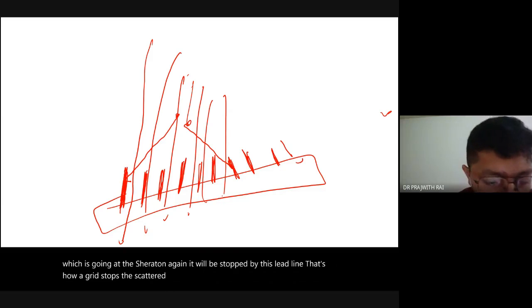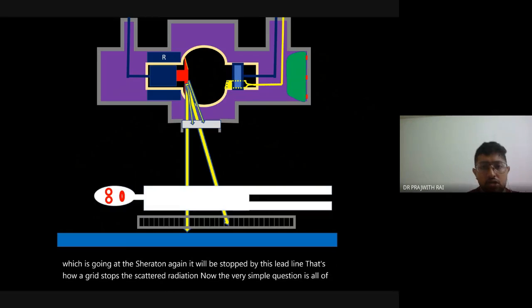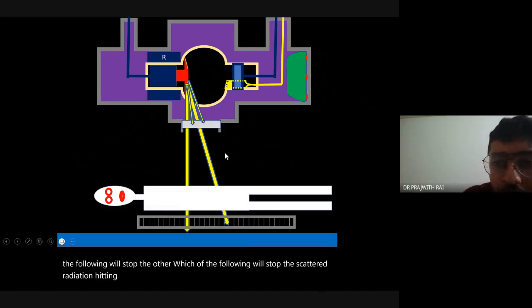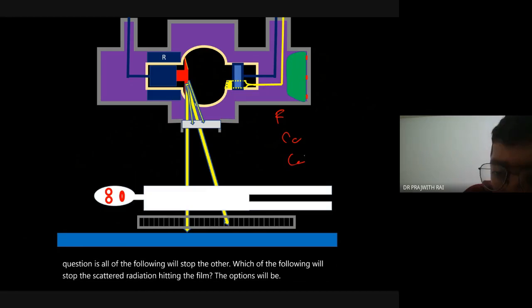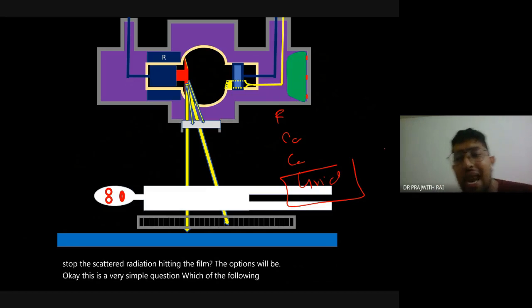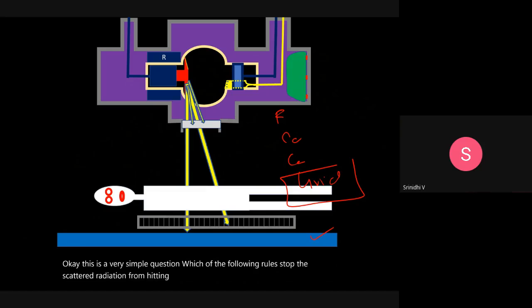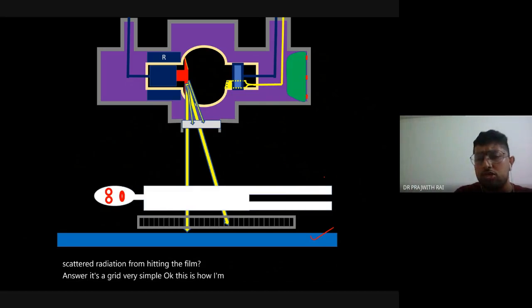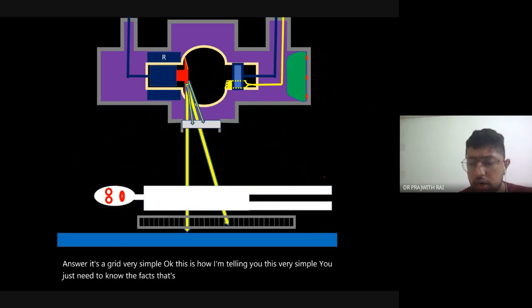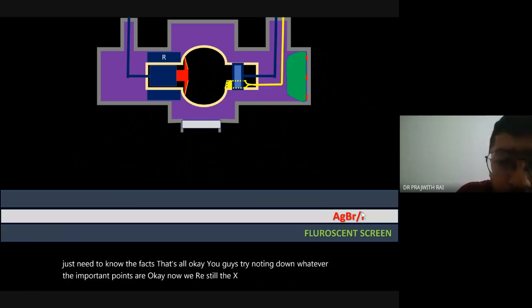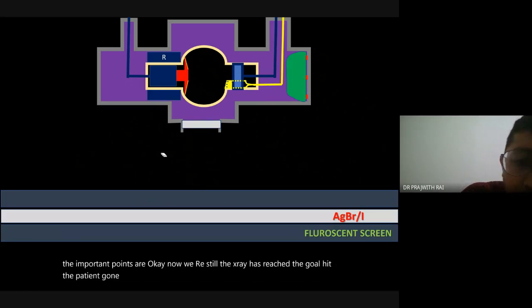Now the very simple question is: which of the following will stop the scattered radiation from hitting the film? The options will be filter, cone, collimator, grid. Answer: it's a grid. Very simple. You just need to know the facts. That's all. Try noting down whatever the important points are. Now we have reached till the x-ray has hit the patient and gone beyond the patient. Now it is hitting the film.